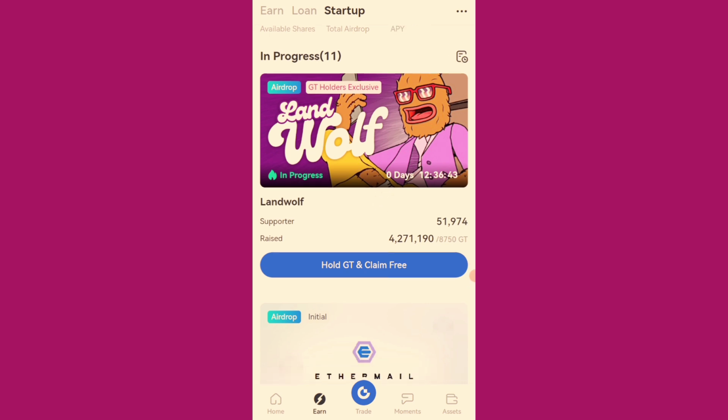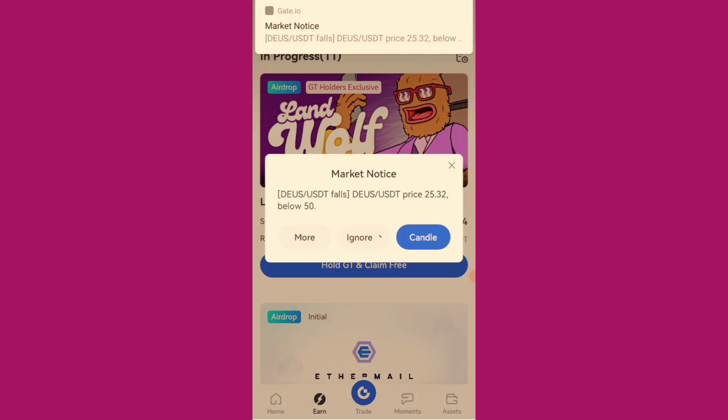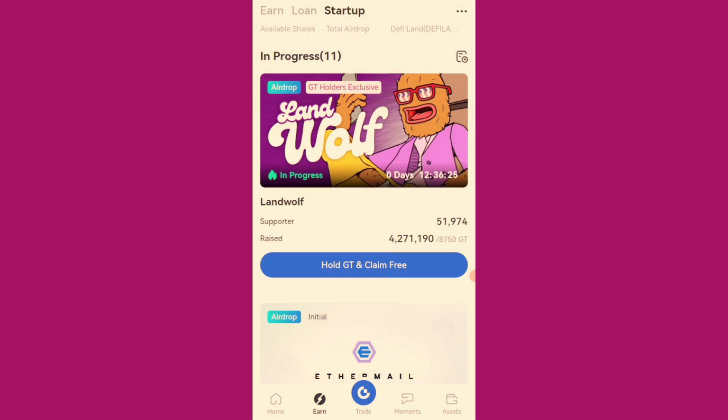So to position for this WOF airdrop, you need to hold the GT token. The GT token is the native token of the Gate.io exchange. The same way BNB is to Binance, that's the same way this GT is to Gate.io exchange as well. So the moment you buy and hold this GT token on your spot balance, you're not doing anything with this.